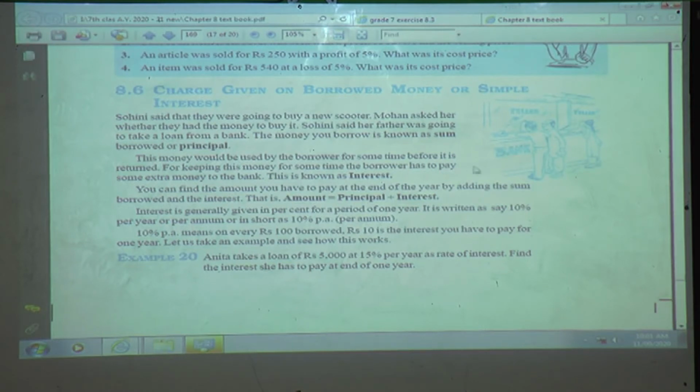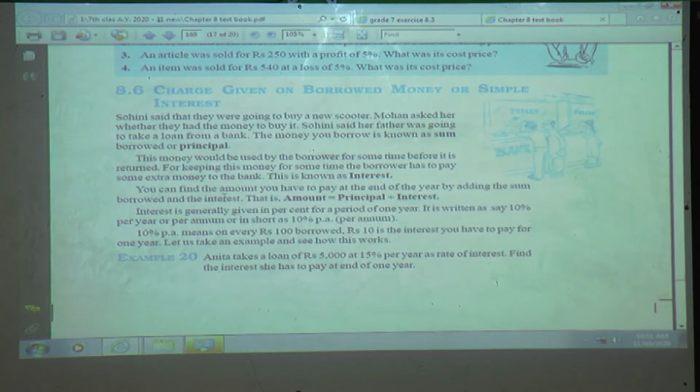For example, if this person is borrowing 2,000 rupees from the bank for some time period, he has to pay the bank 2,150. What is 150? It is extra money to the bank in the form of interest.